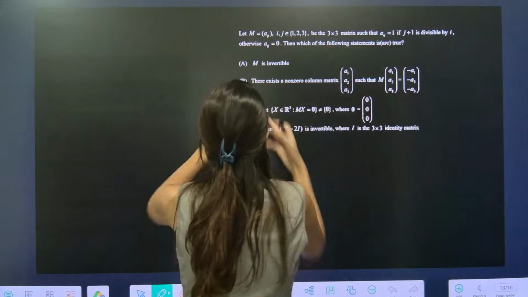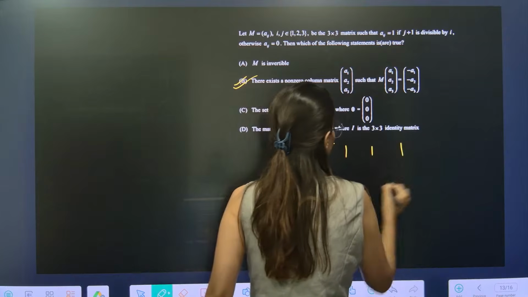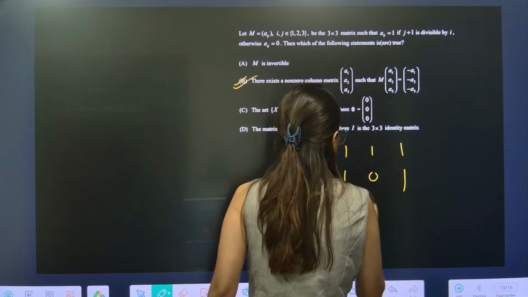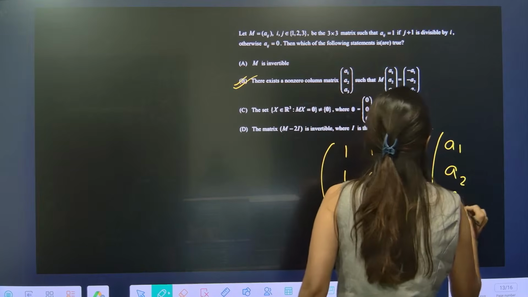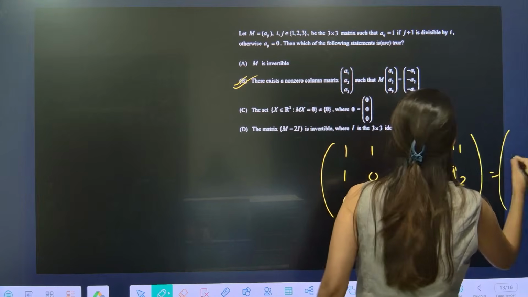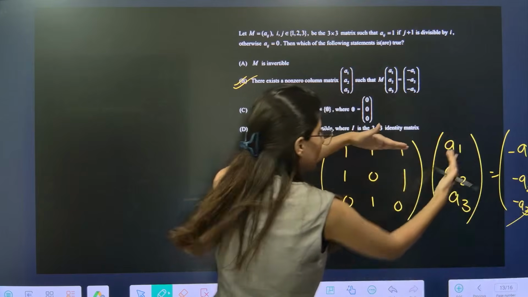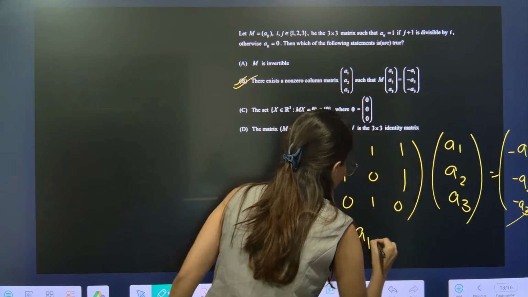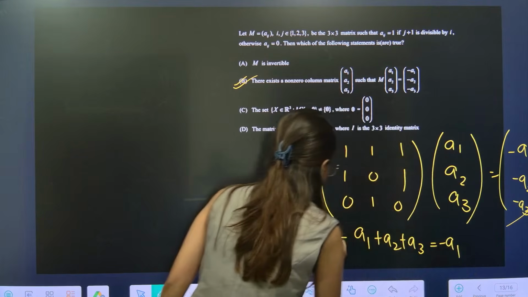I am trying to do M. M over here is 1, 1, 1, 1, 0, 1, 0, 1, 0. And this is A1, A2, A3. And this is minus A1, minus A2, minus A3. Correct? Now multiply. So the moment you multiply, A1 plus A2 plus A3 is equal to minus A1, first equation.